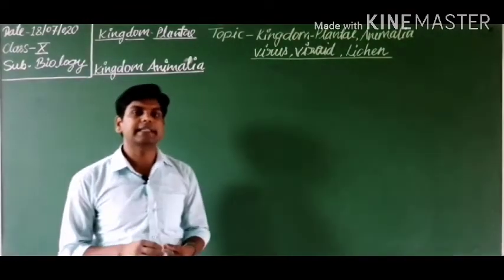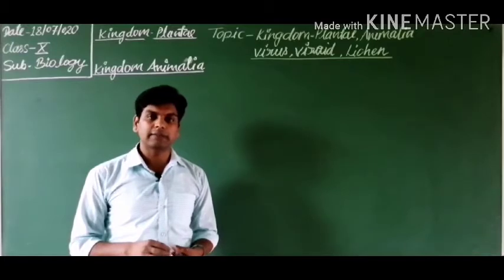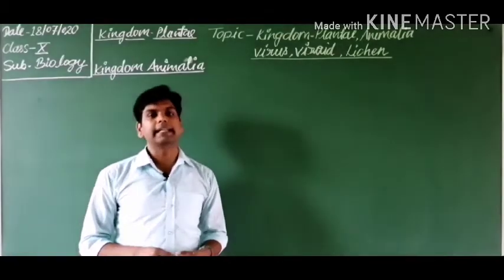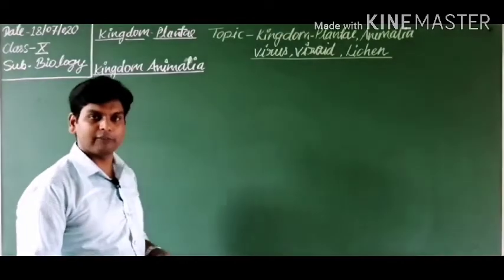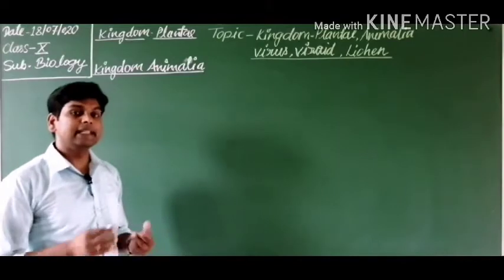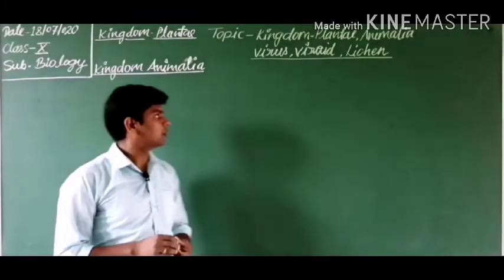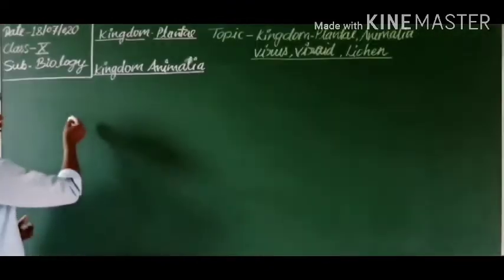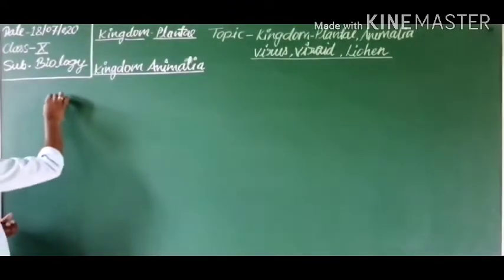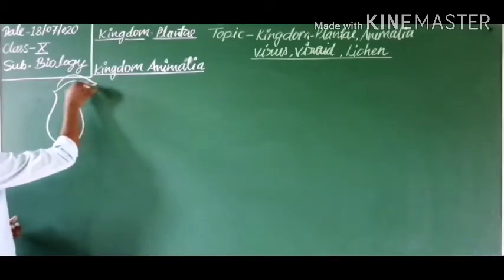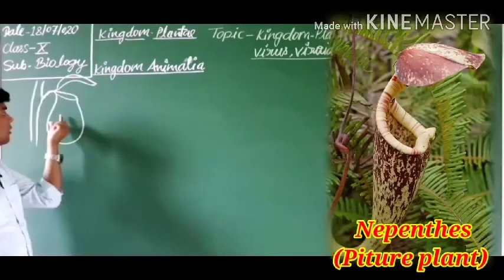First, plants like Venus flytrap, Nepenthes and Drosera are also known as insectivorous plants. Do you know, students, have you ever heard about these plants? These plants are insectivorous, or they can eat insects. If I remind you of one plant, this is known as Nepenthes.